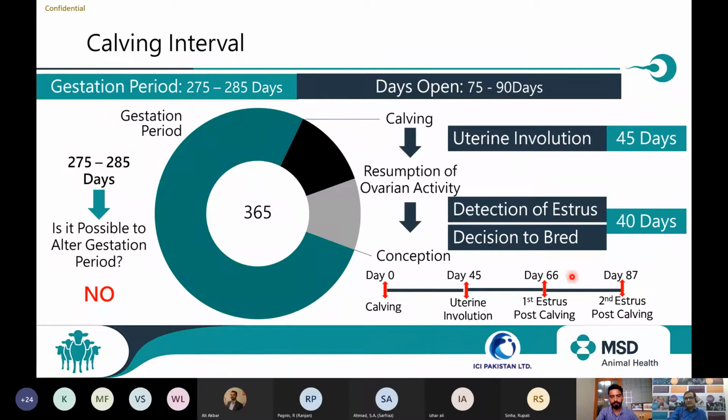You have only 21 days between the first estrus and the second estrus, and that is the leverage which we have. So if it prolongs, if we do not breed on the first estrus after calving, definitely problems will happen for the reproductive health of the farm.